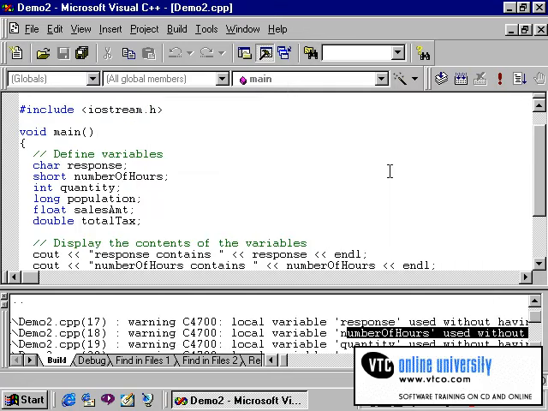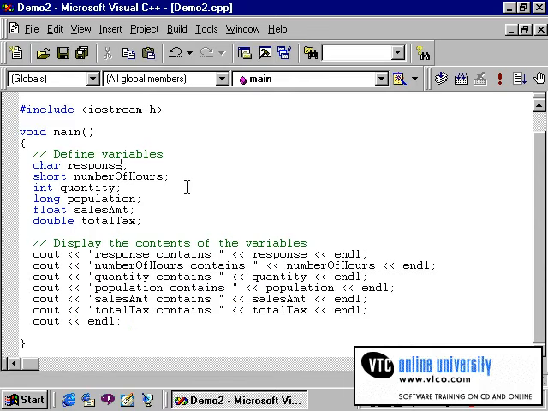So returning to the program, we should now modify our declaration statements to initialize each variable appropriately. Each variable type is handled differently. For example, the char data type should be initialized to a blank space. It is important to note here that char data types use the single quotes, not double quotes. The double quotes are used with string data types that we've yet to discuss. We will do so later. So we've initialized response of type char to have an initial value of a blank space.